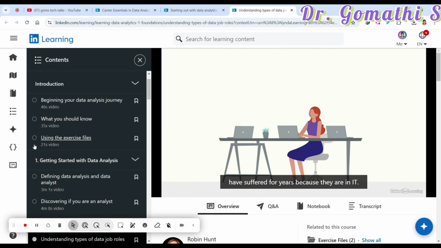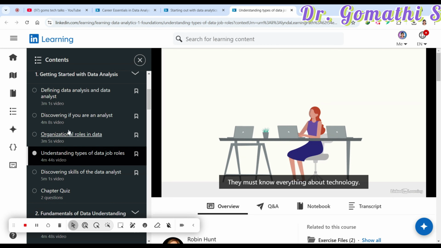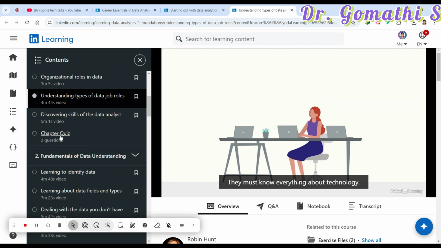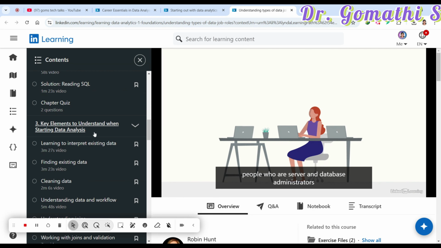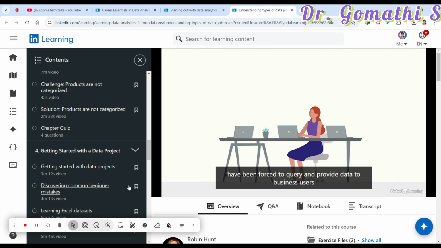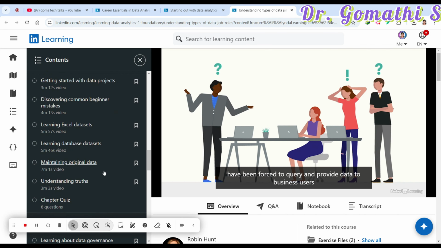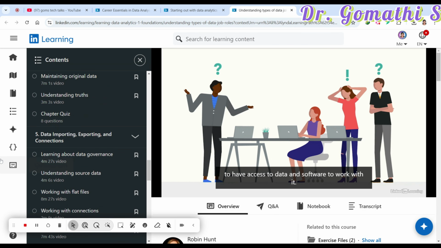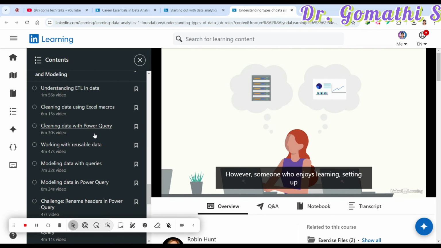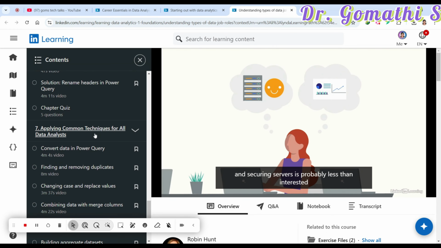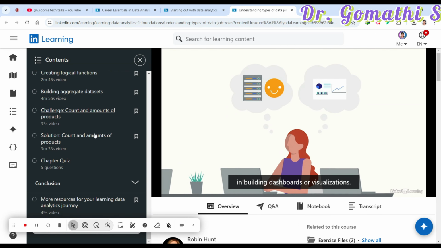You can see here you have exercise files to download, and they start with what is data analytics, and then they tell you how to understand the data and the key elements of data analytics, and also how to get started with the data project. Okay, how to avoid mistakes, how to discover beginner mistakes, learning databases, data sets and everything, data importing and exporting connections, getting started with data cleaning, and the techniques for data query, Power Query. They are using Power Query and so on.